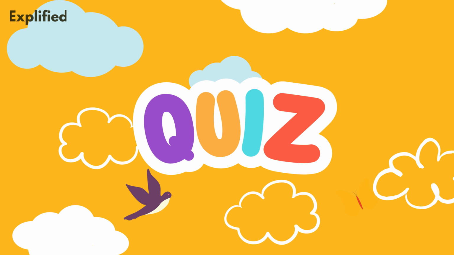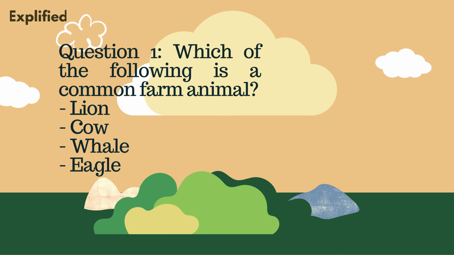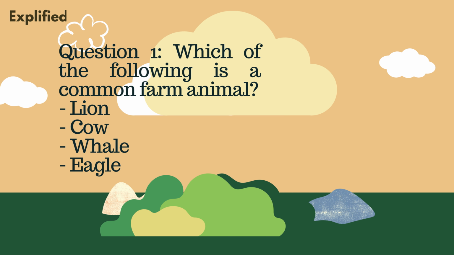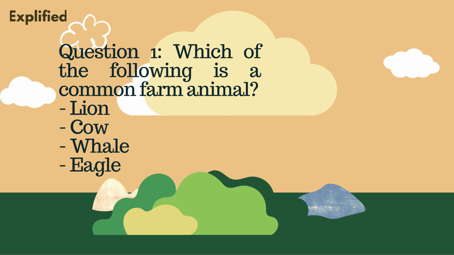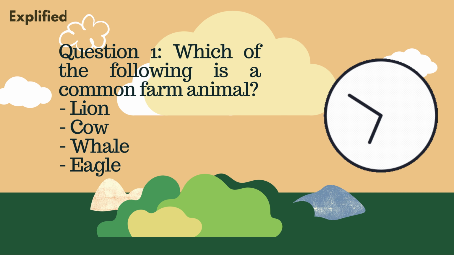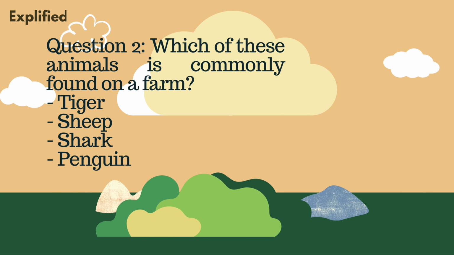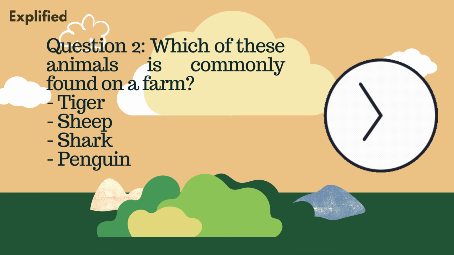It's quiz time. Now, let's test your knowledge with some quizzes. Ready? Question 1. Which of the following is a common farm animal? Lion, cow, whale, eagle. Answer, cow. Question 2. Which of these animals is commonly found on a farm? Tiger, sheep, shark, penguin.